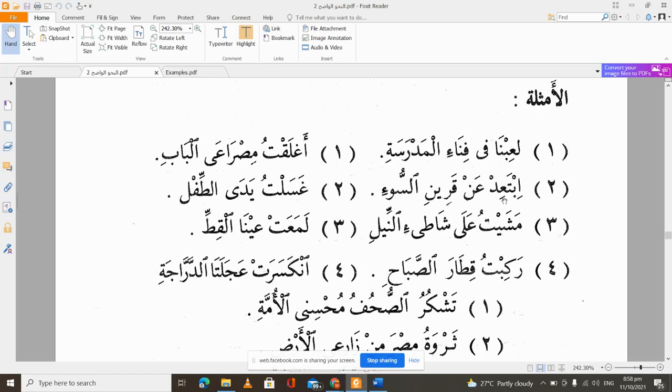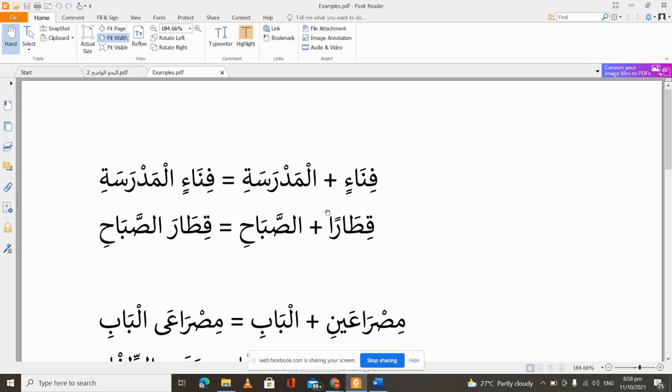So the next one: mashaitu ala shati'in Nil. I walked on the shore or on the bank of what? Of the Nile, of the River Nile. So shati'in, in its natural form, is munawwan. But because of the idafa relationship, we now remove the tanwin. And finally we have: rakibtu qitara sabahi. I boarded the what? The morning train, or the train of the morning.